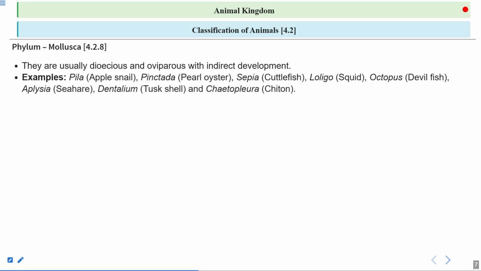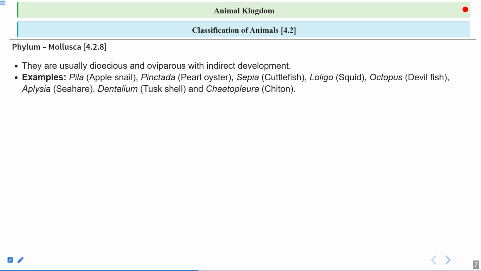Examples of the molluscans are Pila, commonly we call it apple snail. Pinctada, that is called pearl oyster. We obtain pearl from this pearl oyster, Pinctada. Sepia, that is called cuttlefish. Loligo, we call commonly as squid. Octopus, devilfish. Aplysia, sea hare. Dentalium, tusk shell, and Chaetopleura, that is called chiton.